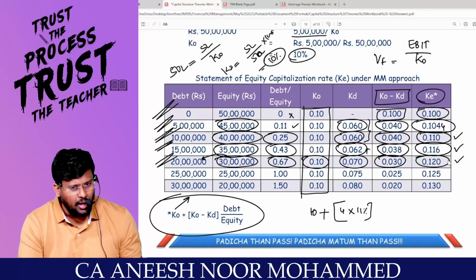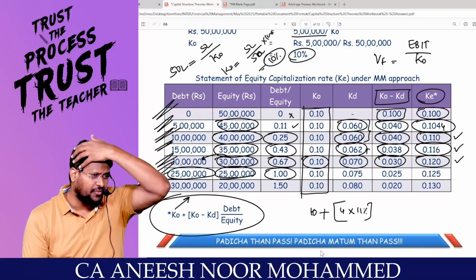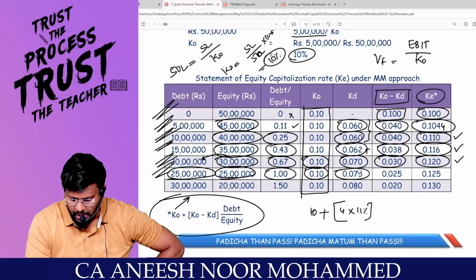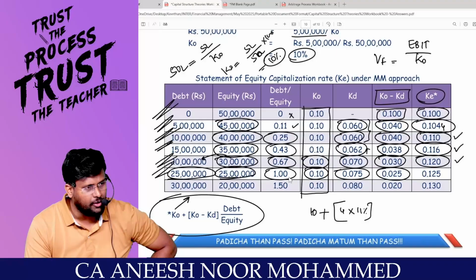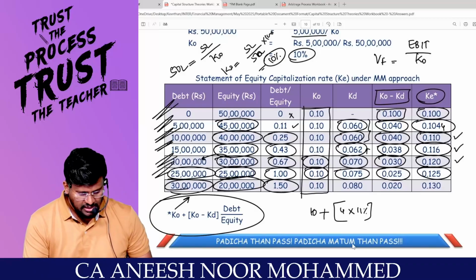Is the KE of that form? Last two situations, 25 now 50. Yes, sir. That means 100% it shows the debt, because 25. Correct? Yes, sir. Sir, in the next, KD becomes 7.5. 10 minus 7.5, 2.5. 10 plus 2.5 is 12.5. This is the KE. And here 30 lakhs and 20 lakhs become 150%, because of the equity rate of return.